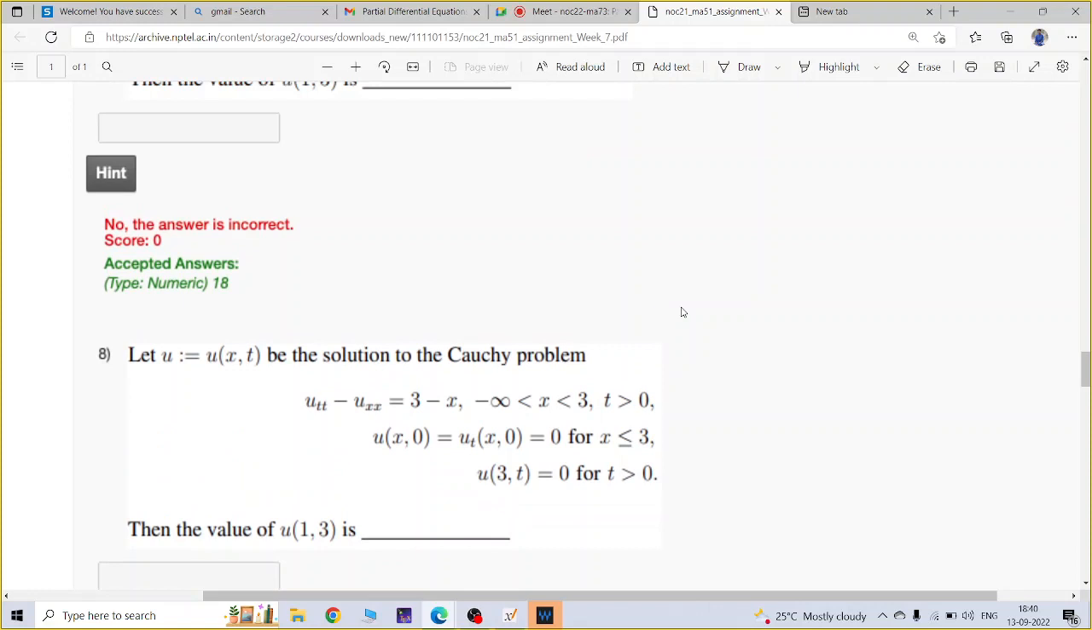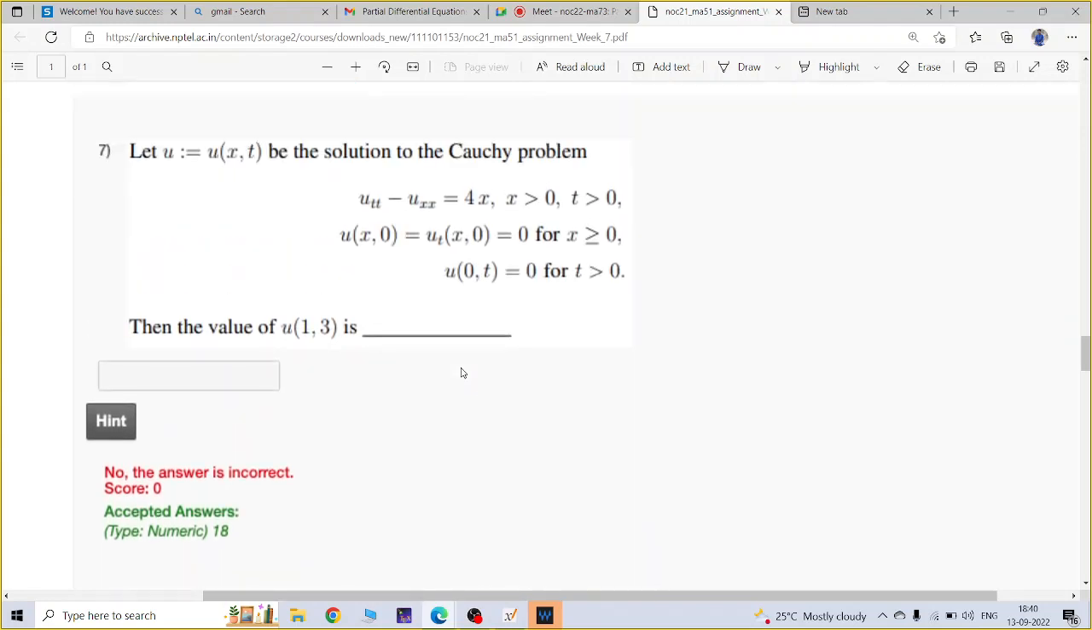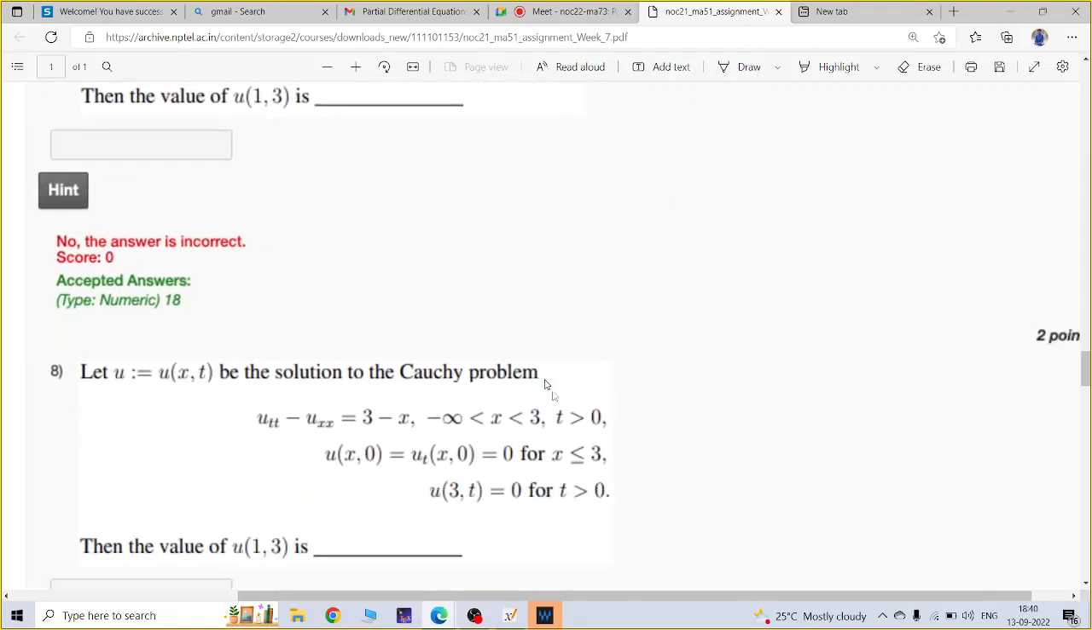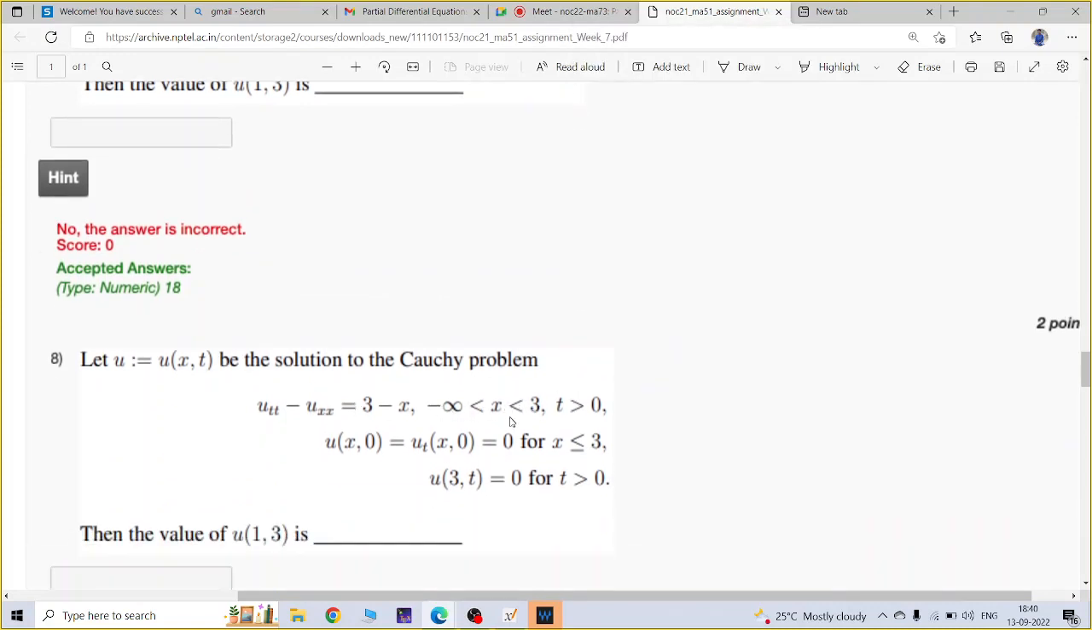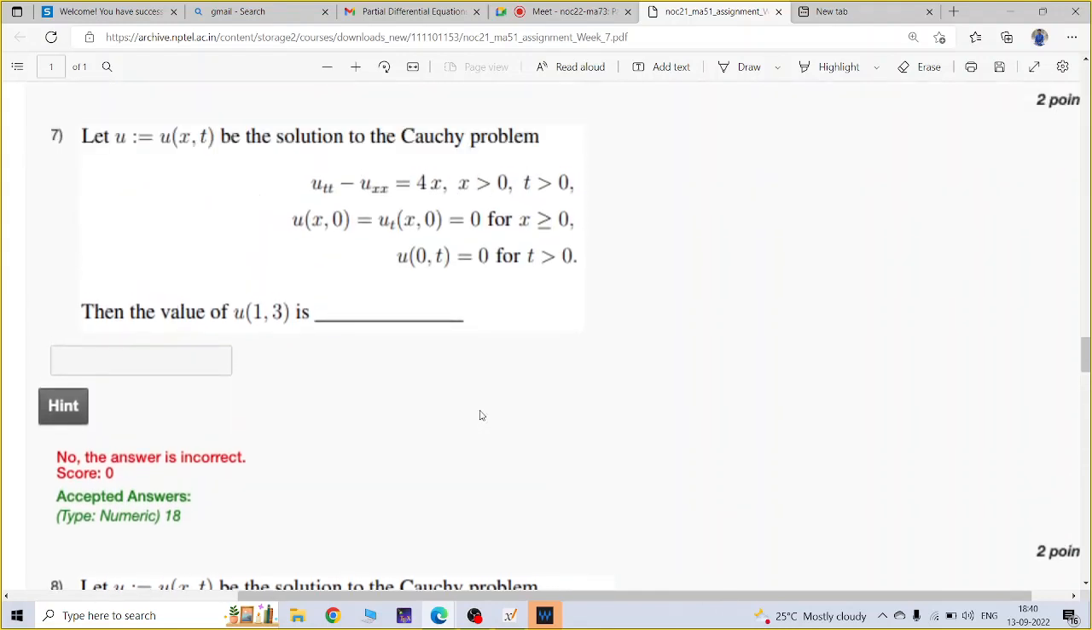The domain of x. Excellent. Actually, the domain of x is given as minus infinity to 3, x less than or equal to 3, and this is given for t greater than 0. But here it is 0 to infinity. But Duhamel's principle is true for what? For x lying between 0 to infinity and t positive. So what you have to do? You have to just change the variable so that it becomes like something solvable using Duhamel's principle, right?